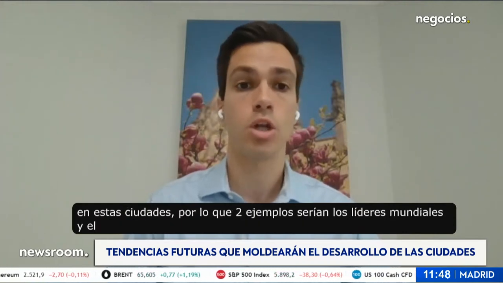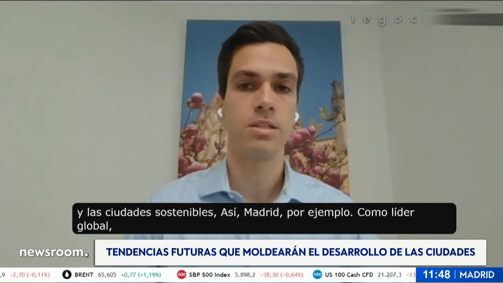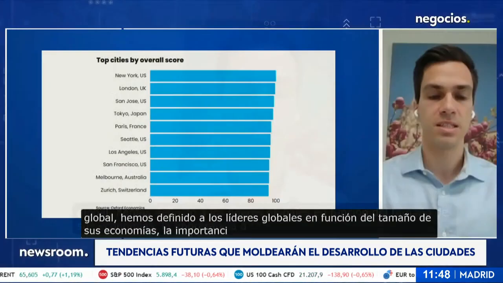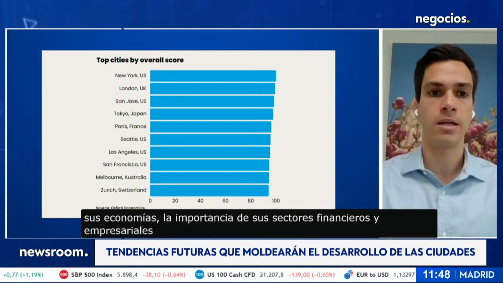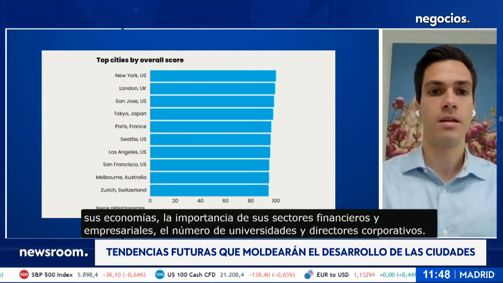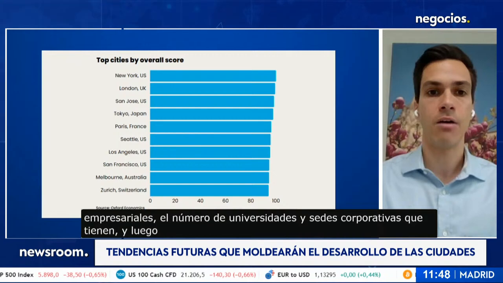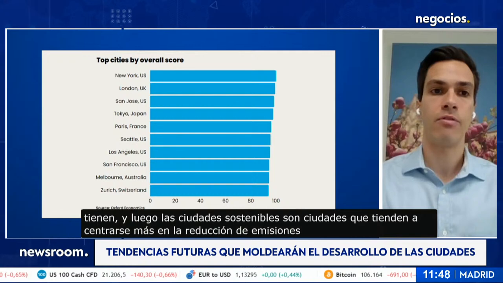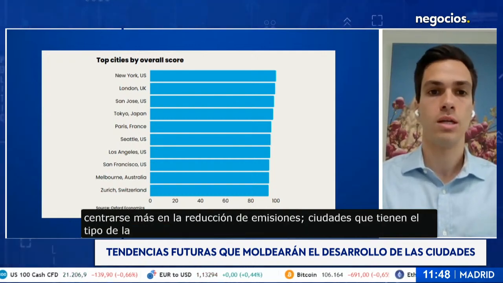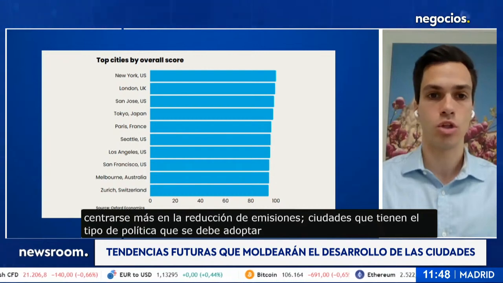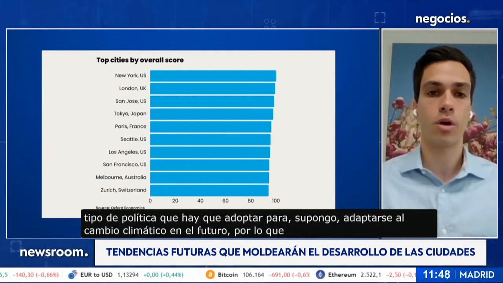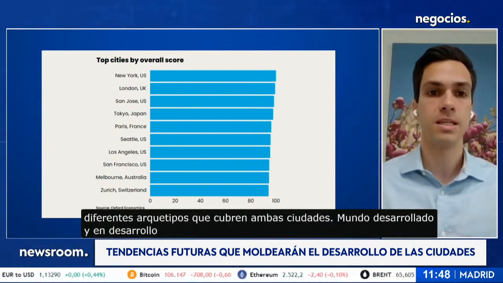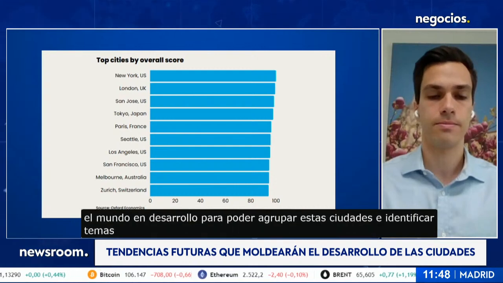So Madrid, for example, is a global leader. We've defined global leaders based on the size of their economies, the importance of their finance and business sectors, the number of universities and corporate headquarters they have. And then sustainable cities are cities that tend to have more of a focus on reducing emissions, cities that have the policy in place to adapt to climate change in the future. So we have a range of different archetypes that cover cities both in the developed and the developing world to be able to group these cities and identify common themes they have.